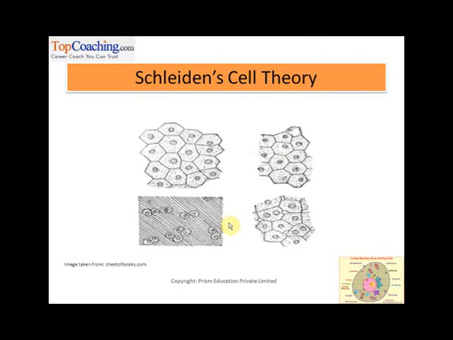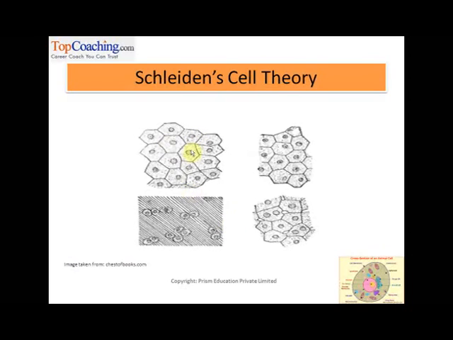So friends, when Robert Hooke observed those cork cells and named them as cells, he himself did not realize that he had made a very fundamental discovery about life, right? He had discovered cells which are the fundamental unit of life. It was another scientist called Schleiden who later in the year 1885 gave a theory that all animals and plants are made up of cells. Schleiden actually said that all plants are made up of cells, and there was another scientist called Schwann who supported him, saying that all animals are also made up of cells.